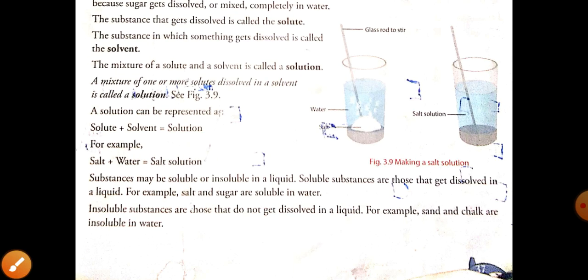The substances which get dissolved are called soluble, and the substances which do not get dissolved are called insoluble. Like sugar and salt get completely dissolved in the water, so they are called soluble.